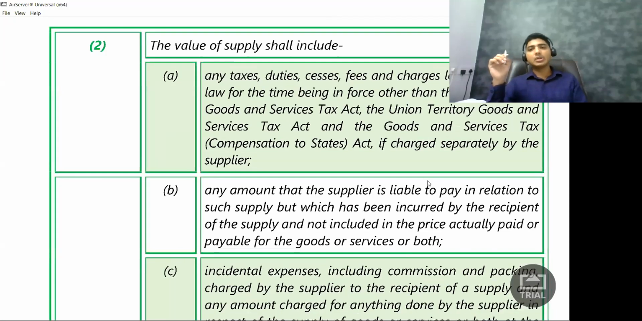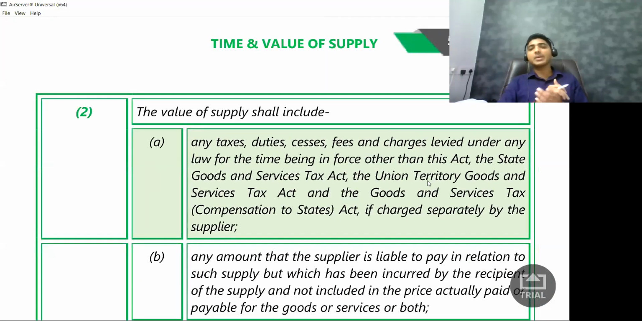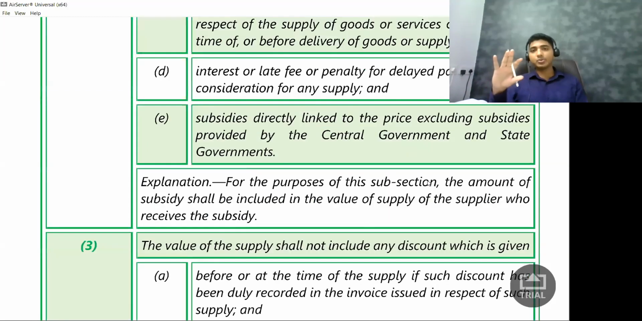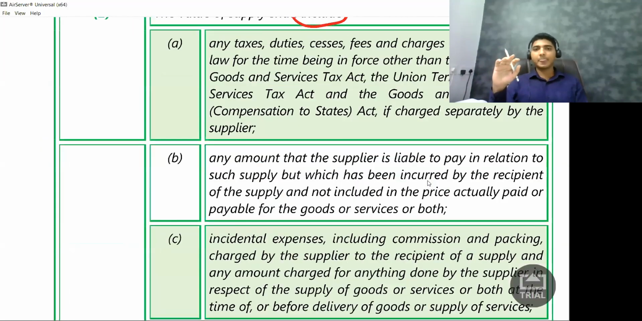Next. Now let us talk about the value of supply shall include. So we are talking about inclusions. What is this inclusion, what is this exclusion? You will be able to understand it better when we start doing sums. Don't worry, we will be doing enough sums so that you will get a clear idea. But let us go through this. There are 5 inclusions: A, B, C, D, E.